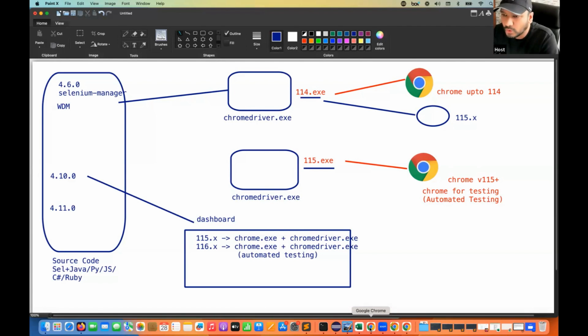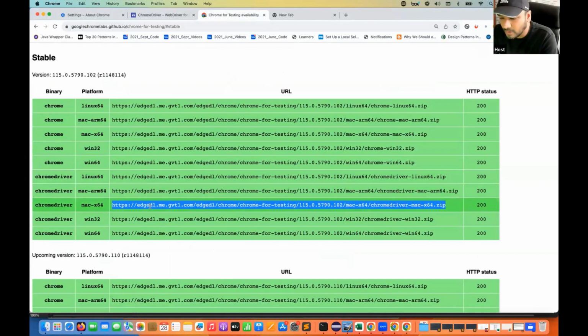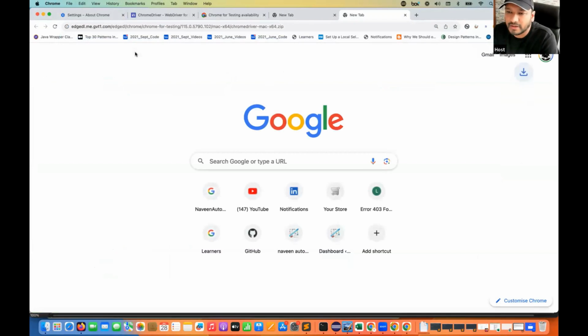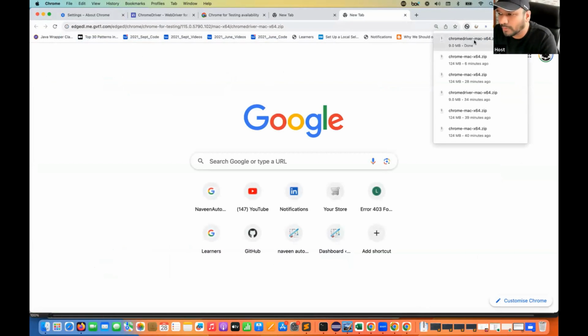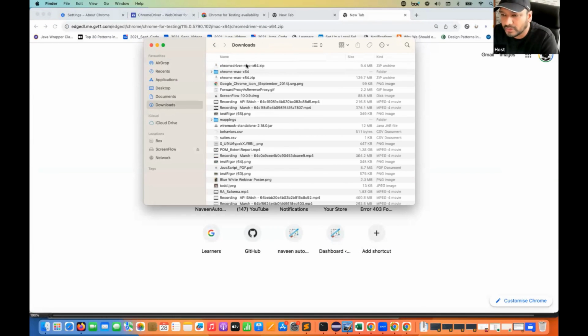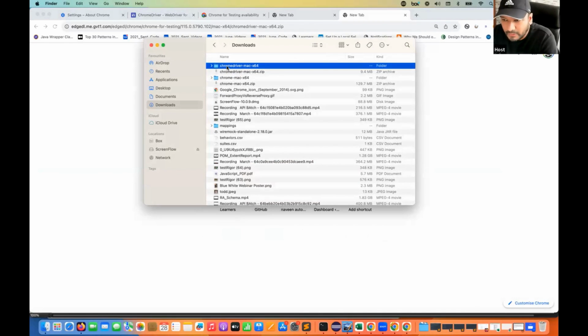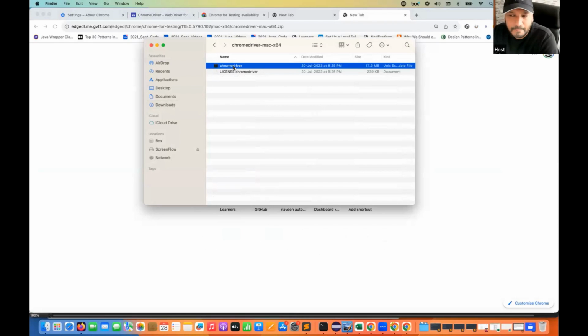So how will we do that? Let's go to that dashboard here. This is the dashboard that I showed you. The Chrome that we downloaded, now the corresponding chromedriver.exe also I have to download. I simply copy this particular zip's endpoint URL once again and paste it here. When I paste it, it will give you the chromedriver zip file. So I quickly go to my downloads folder. Let's click on downloads and see this. This is the chromedriver 115.exe that I have manually downloaded.